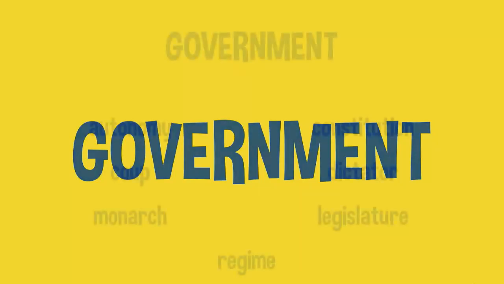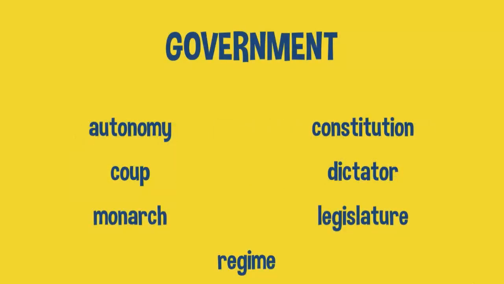In this lecture, we're going to look at 7 words connected to government. And here are the 7 words: autonomy, constitution, coup, dictator, monarch, legislature, regime.